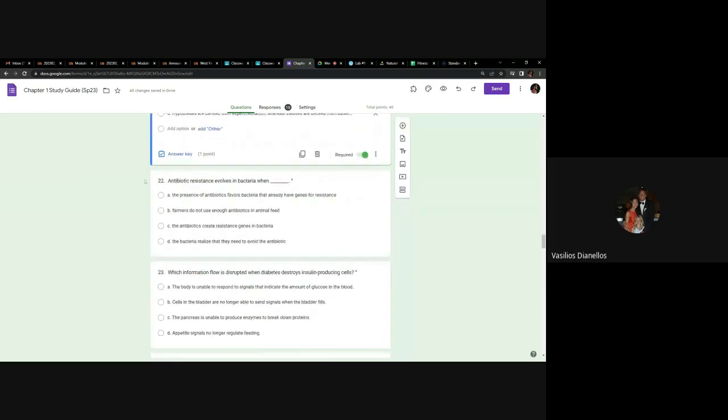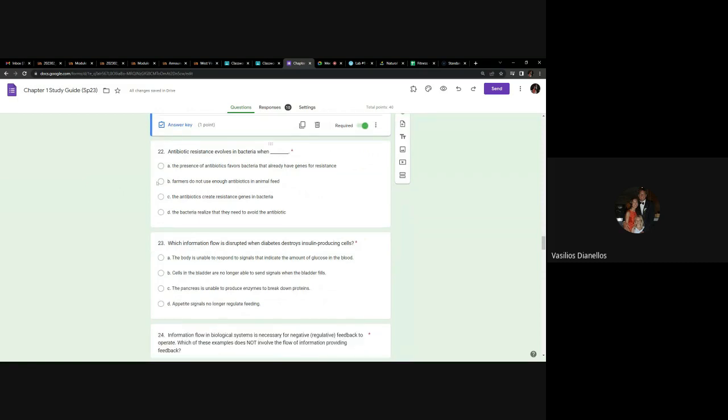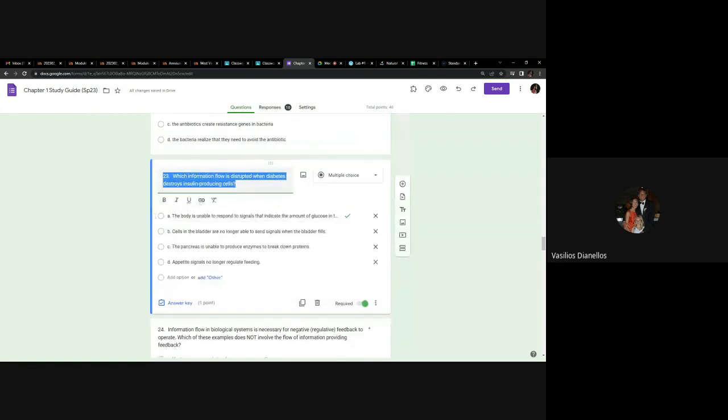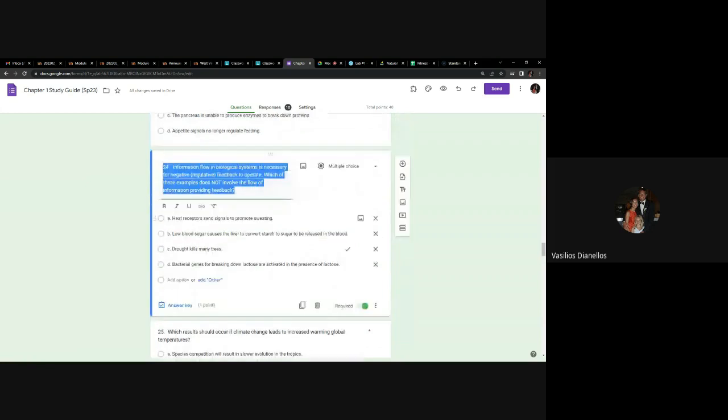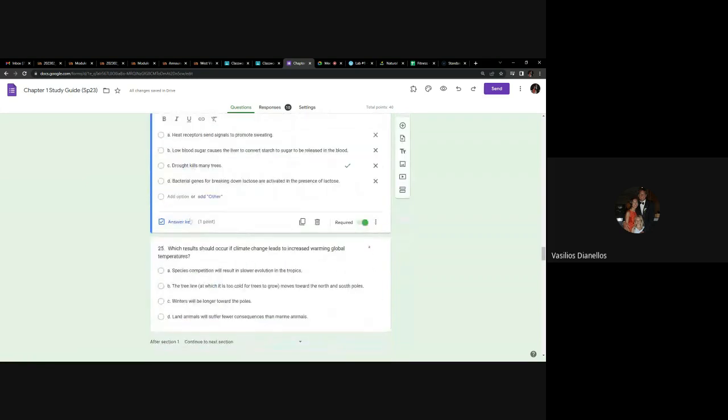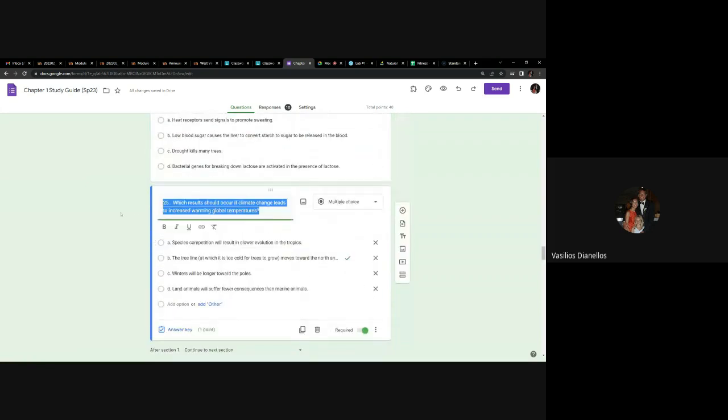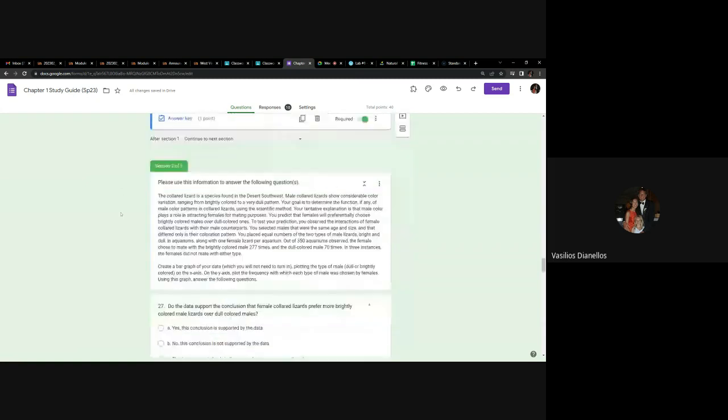All right. Antibiotic resistance evolves in bacteria when... we'll talk about that later in the semester. What's information flow? That won't be on the exam. Which results occur with climate change? That will be later in the semester.